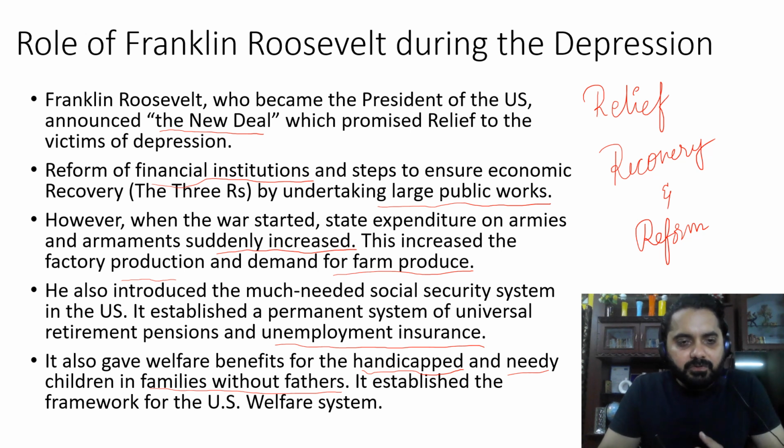So benefits were provided to such children, and it also established the framework for the US welfare system. So all these welfare programs provided a basis. That is how USA started thinking about the welfare system.